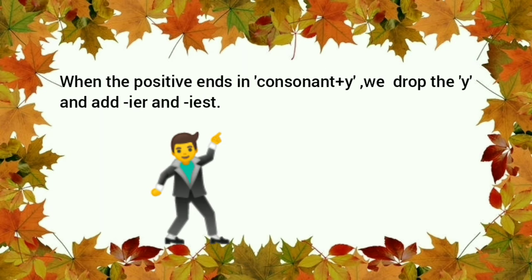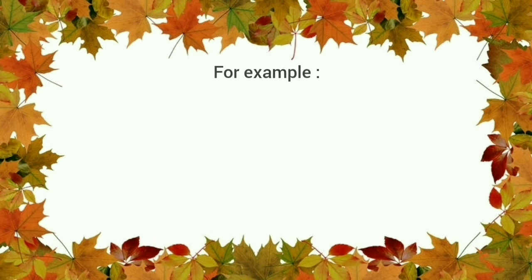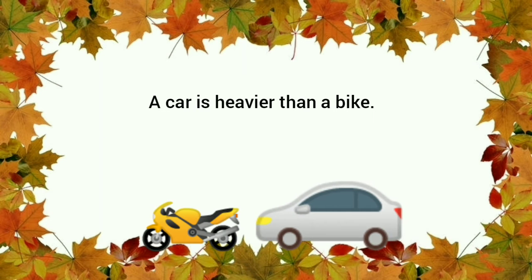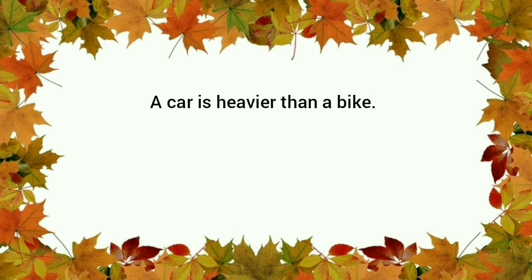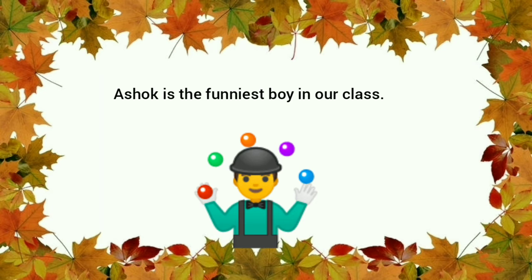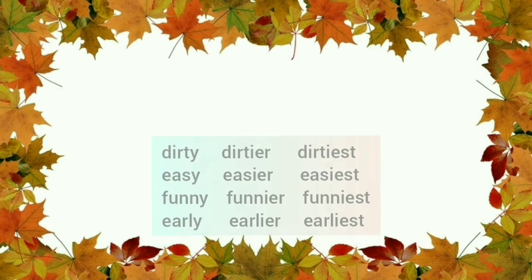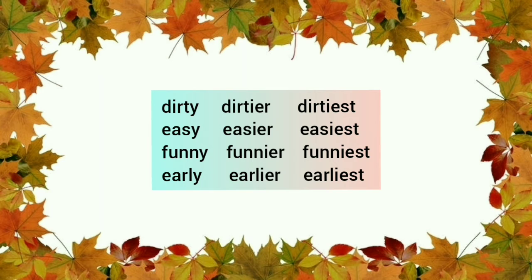When the positive ends in consonant plus y, we drop the y and add ier and iest. For example, a car is heavier than a bike. Ashok is the funniest boy in our class. Some others are dirty, dirtier, dirtiest, easy, easier, easiest, funny, funnier, funniest, early, earlier, earliest.